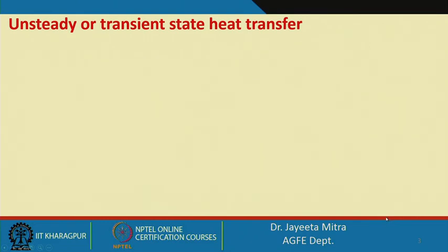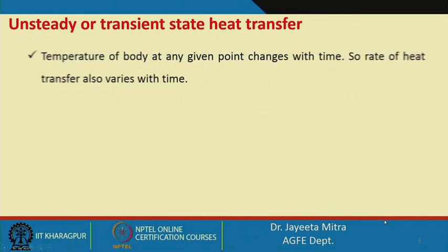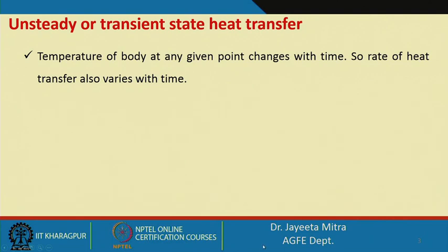Unsteady state or transient heat transfer. We call this unsteady state heat transfer because the temperature of a body at a given point changes with time, so the rate of heat transfer also varies with time.